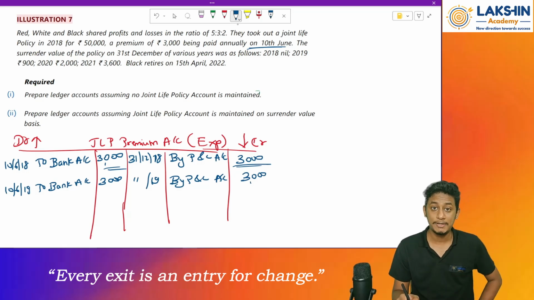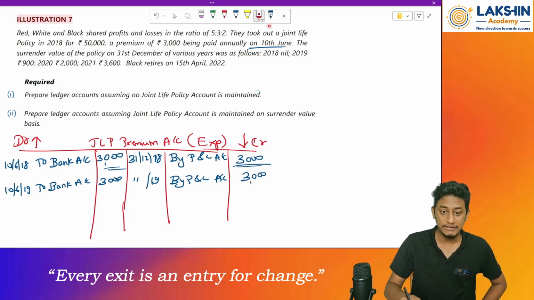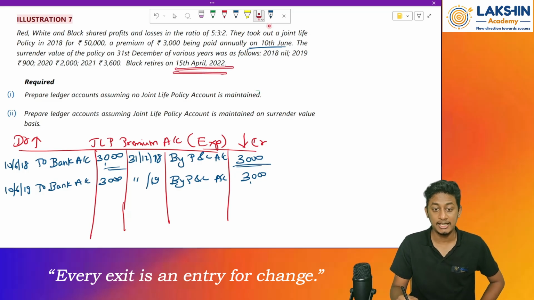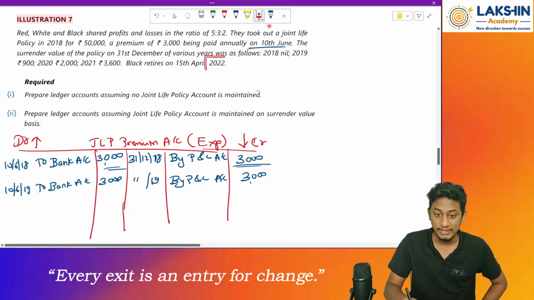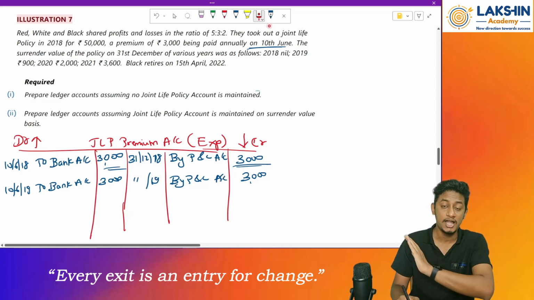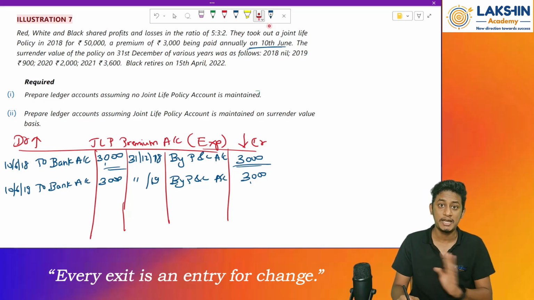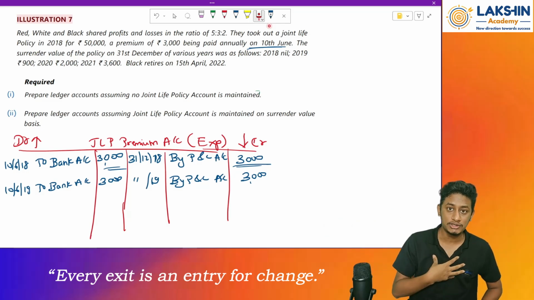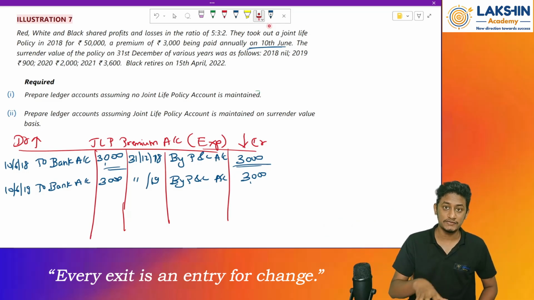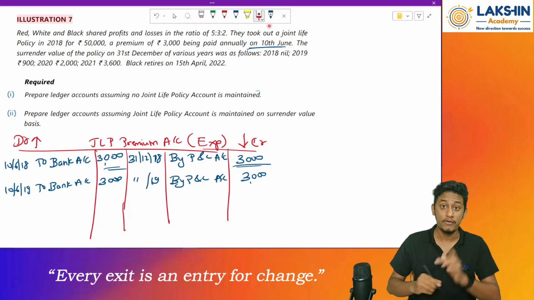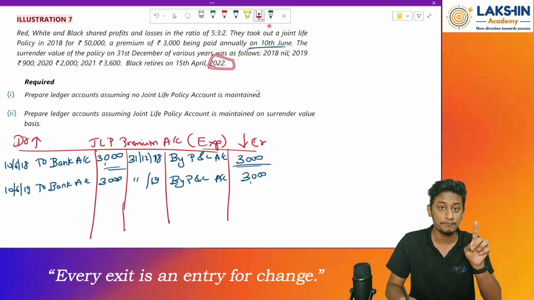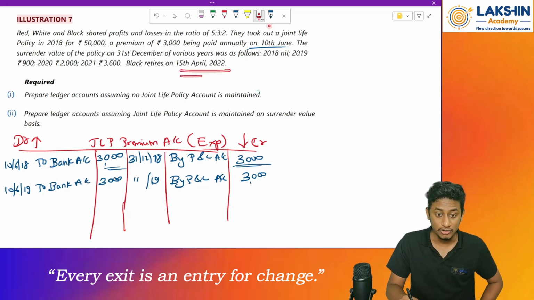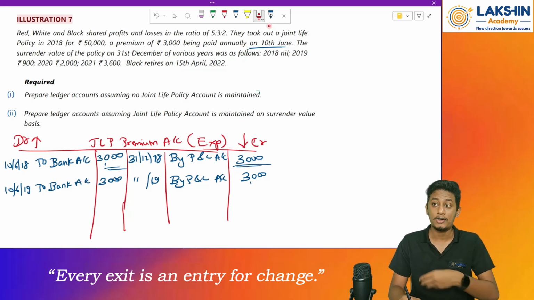So till what date are the premiums paid? We will assume that since he has retired on 15th of April, for 2022 the premiums are not paid. Why? Because it is already surrendered. And once the policy is surrendered, I need not pay any premium. There is no policy in my books as an asset or anything, right? So because of that, I have surrendered the policy, no premium to be paid for 2022. Because it would be paid on 10th June of 2022, but since he has already retired, the policy is auto surrendered.